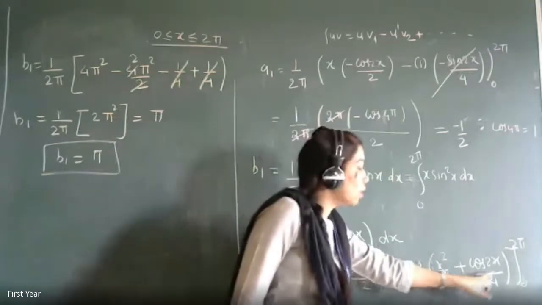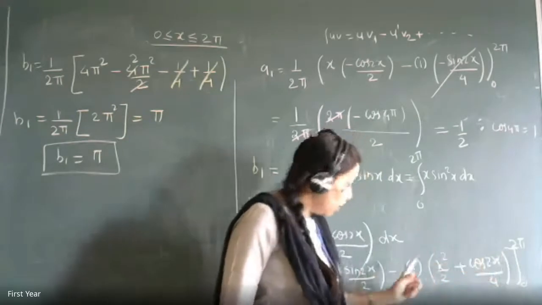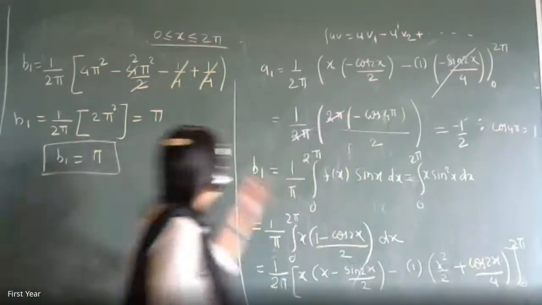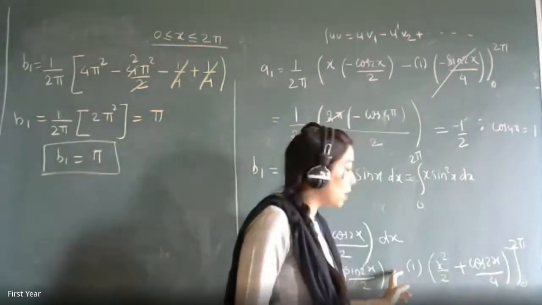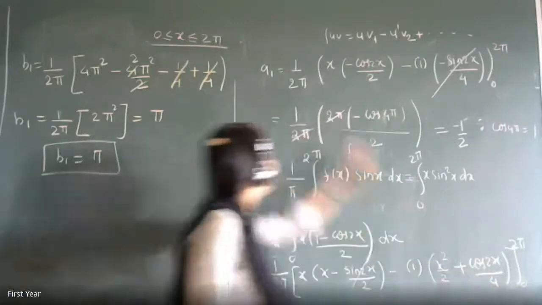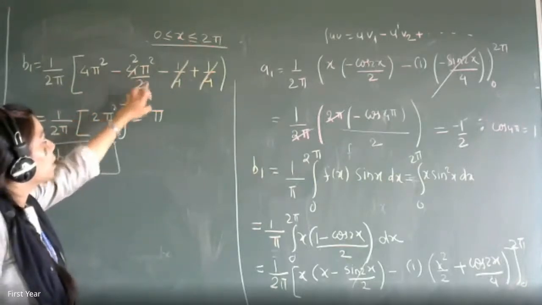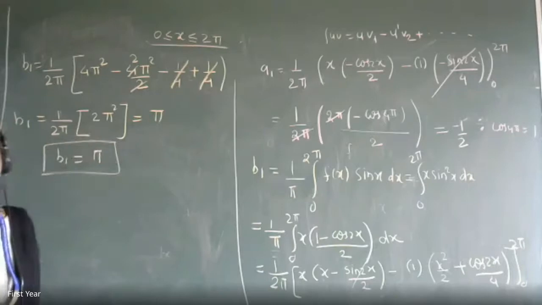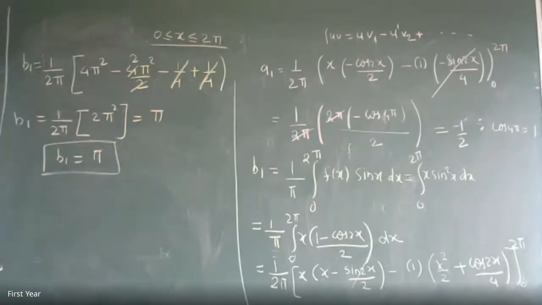Then cos 2x by 4. So when you put x equal to 2 pi, it will be cos of 4 pi by 4. Cos 4 pi is again 1, with the minus sign outside for the upper limit. So it is minus 1 by 4. When you put the lower limit, you write minus of the lower limit. So minus of minus will become plus. Cos 0 is 1, so 1 by 4. So plus 1 by 4 minus 1 by 4 gets cancelled. 4 pi square minus 4 pi square by 2 is 2 pi square, and the final answer is pi. Okay? Yes, ma'am. Okay. Everyone got it? So this is the way these examples will be there, and you are getting the coefficients of each of the cos terms and each of the sin terms, and there are infinitely many such terms.